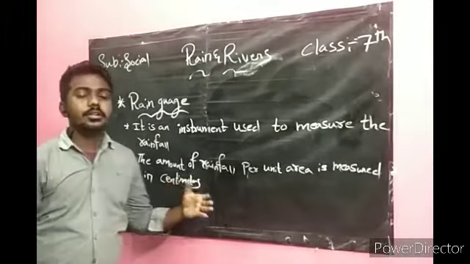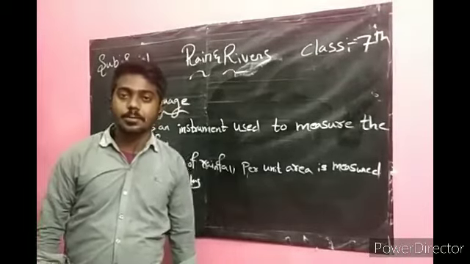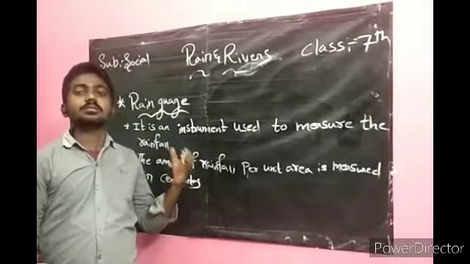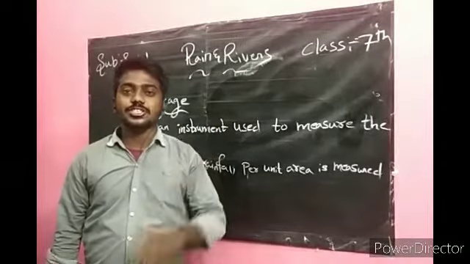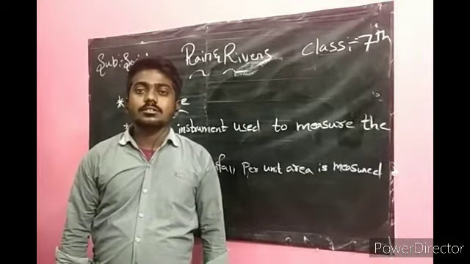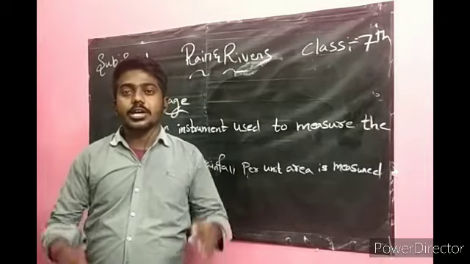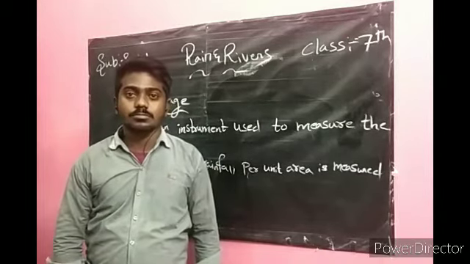Okay, the rainfall is measured in centimeters. By using the instrument rain gauge, you can measure the rainfall in centimeters in your region also.